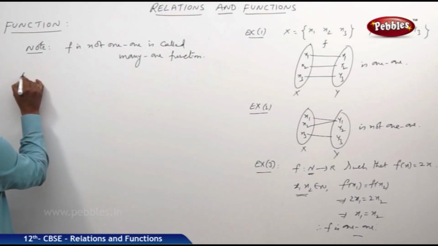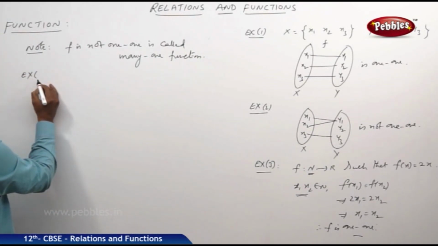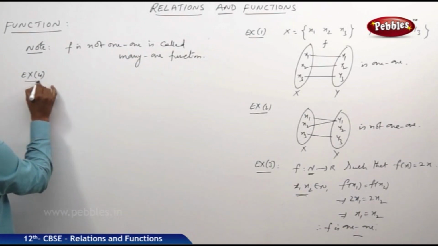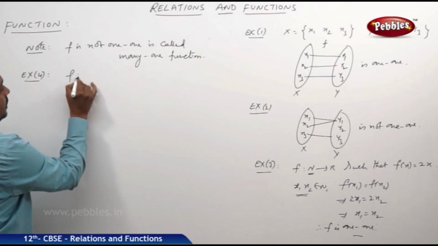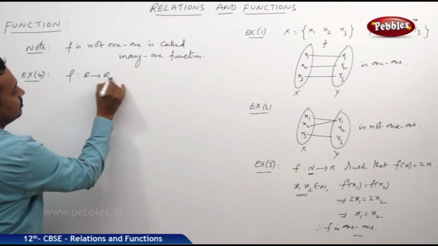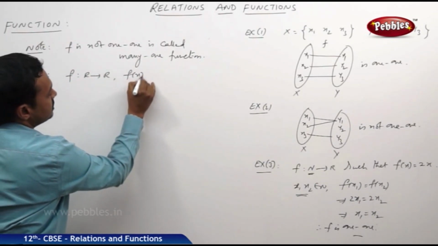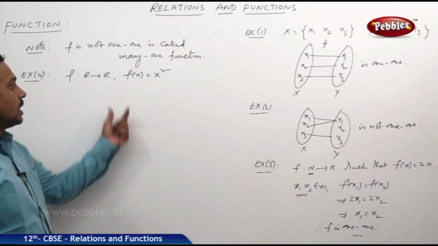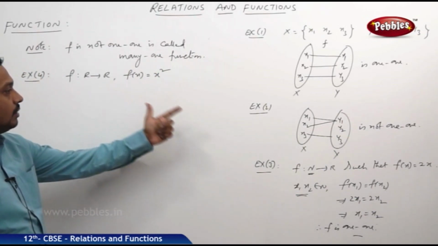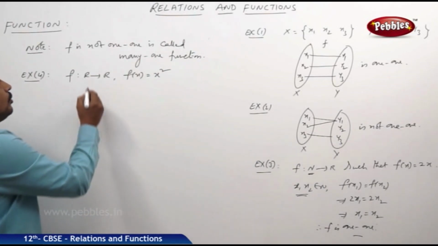Suppose I give one more example, example number 4. Suppose a function f is defined from R to R such that f of x is equal to x square. Now let us see, is it 1-1 or many-one?